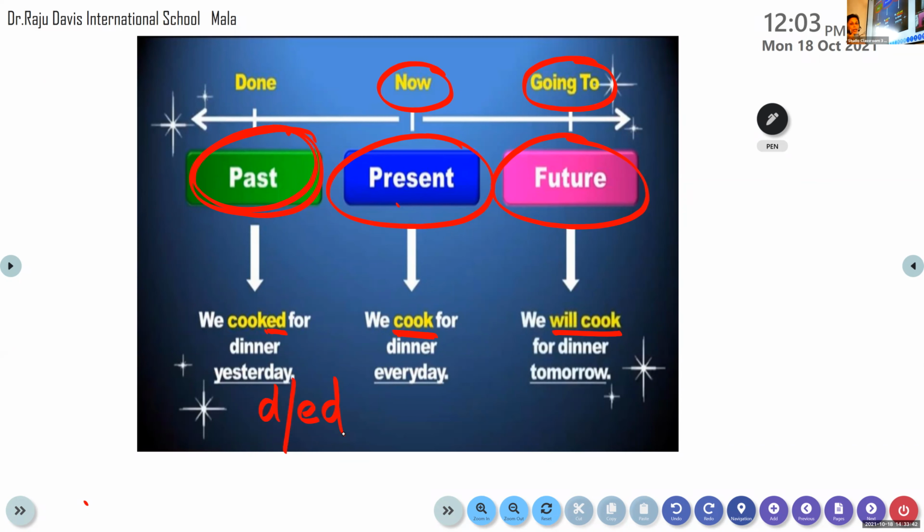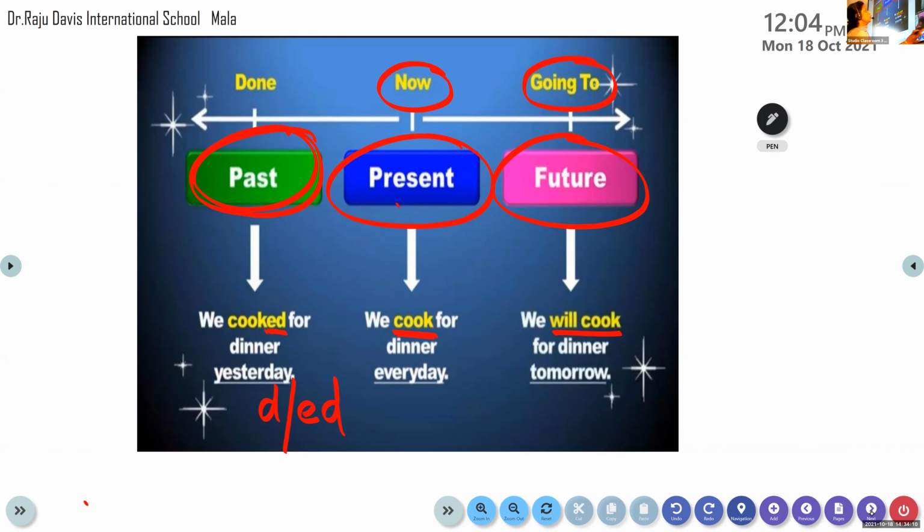But this rule is not for all the words. The rule changes. It is not for all the words, as I'll show you in the table. But the future tense is the same for all the words. Will cook. So to the base form of the verb, you have to add will before the verb. So we will cook for dinner tomorrow. Is that clear to all of you?